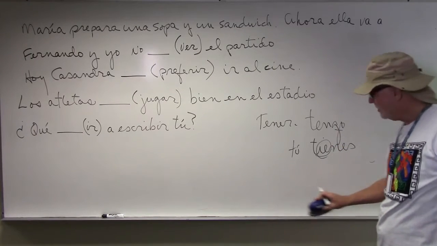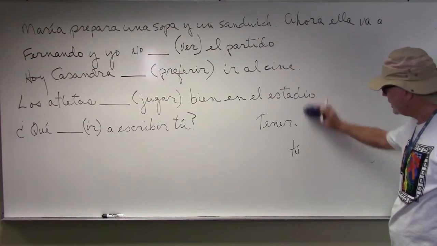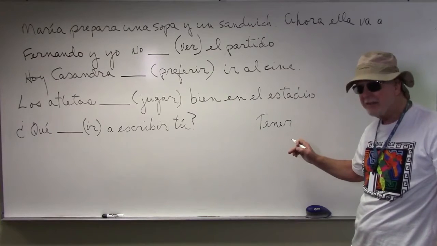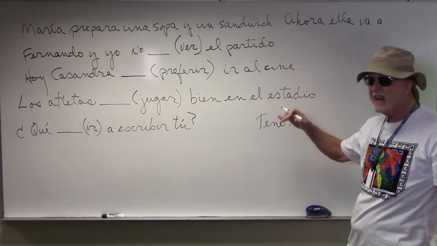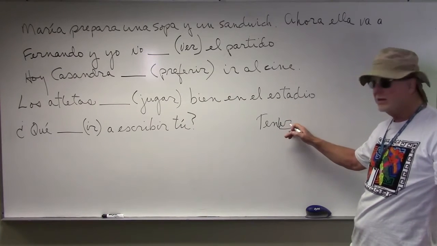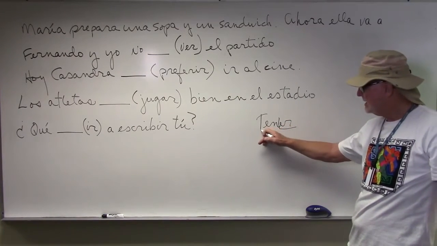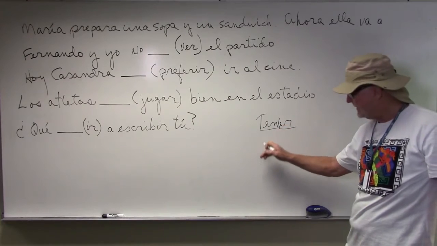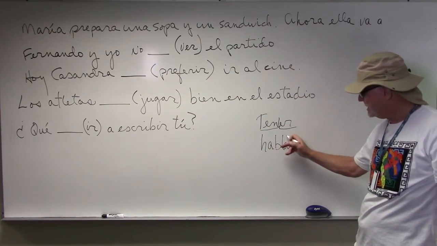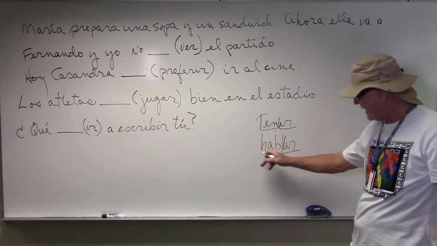What's the stem? Well, we talked about the stem earlier. The stem is what's left after you take off the AR, the ER, or the IR. So in the case of tener, we take off the ER, that's your stem. In the case of hablar, an AR verb, we take off the AR, that's your stem.